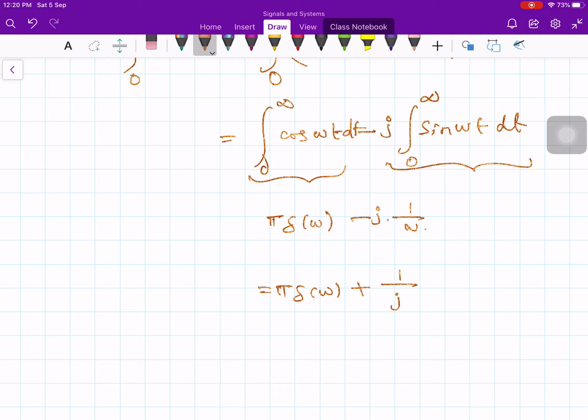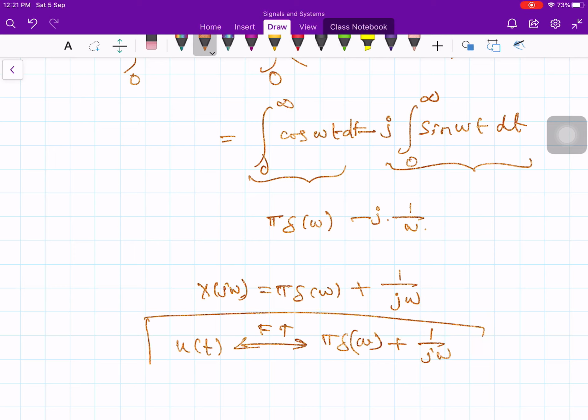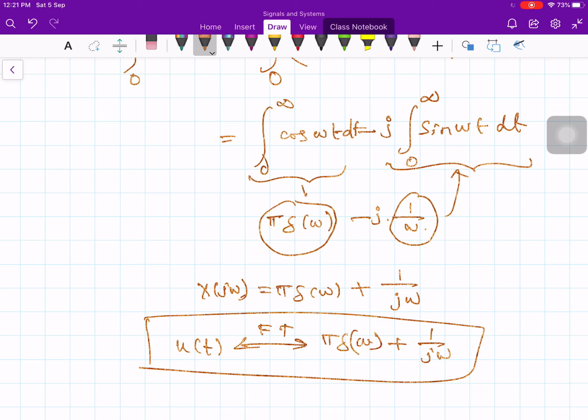So u of t has Fourier transform pi times del of omega plus 1 over j omega. This 1 by omega comes from the second integration, and the pi times del of omega comes from the first integration.